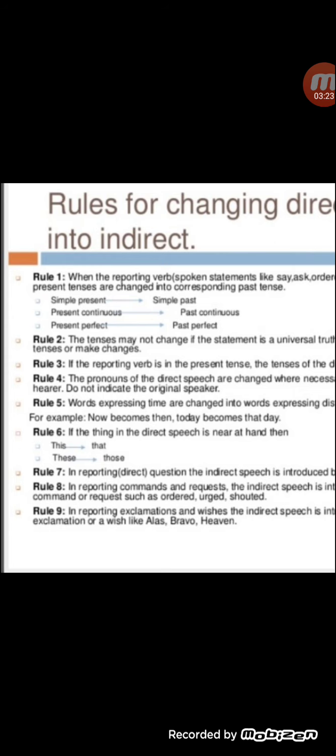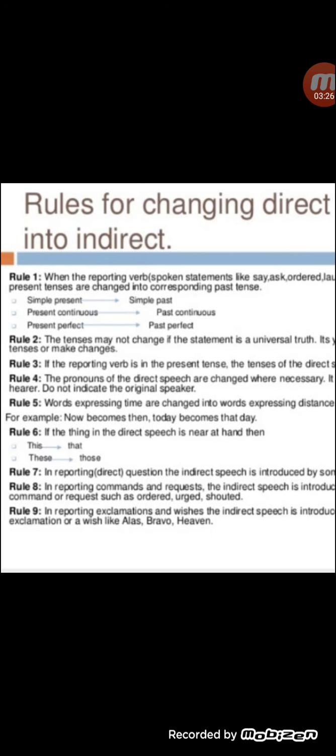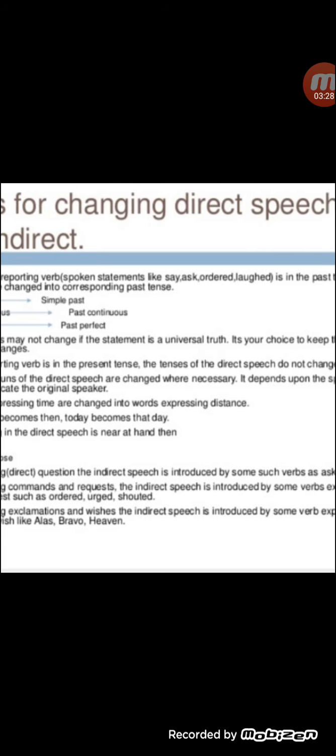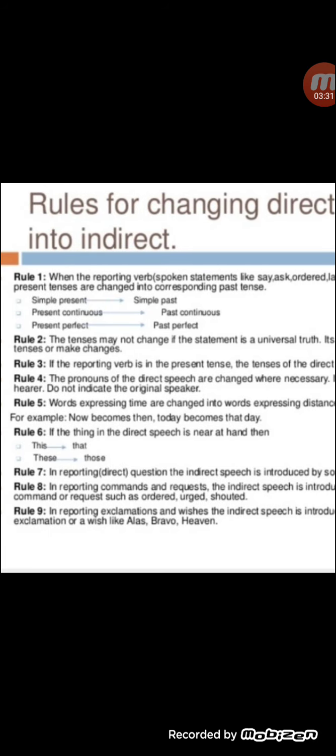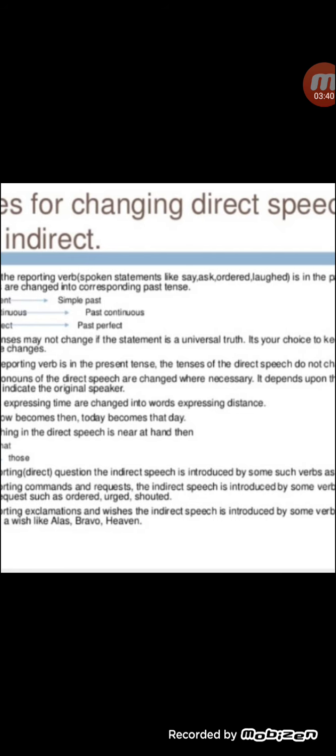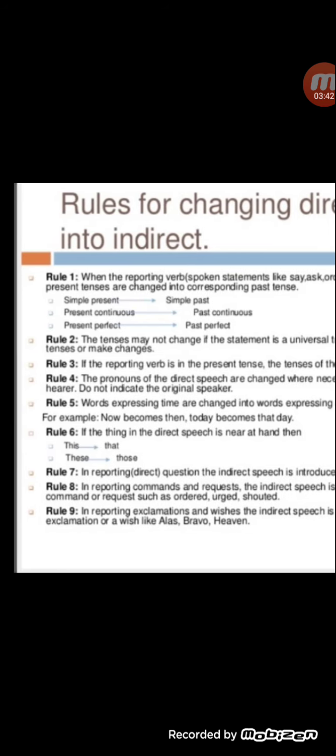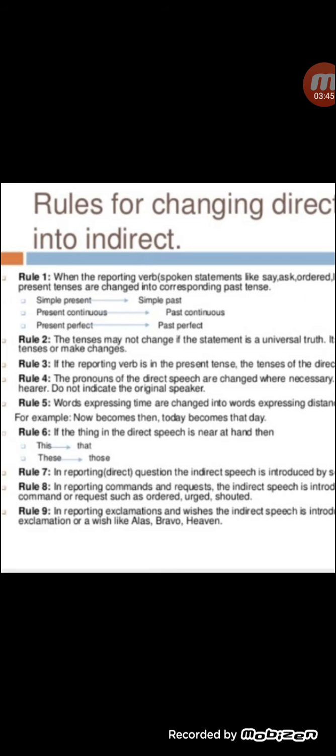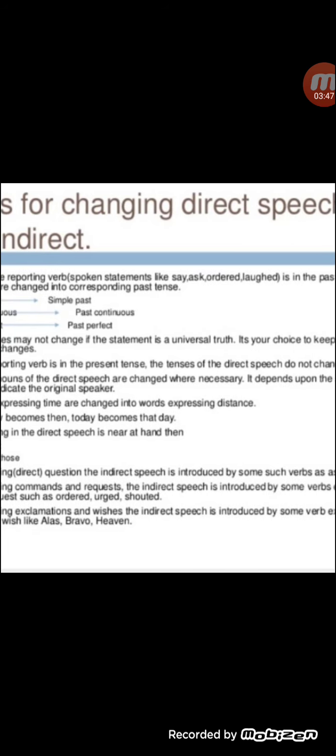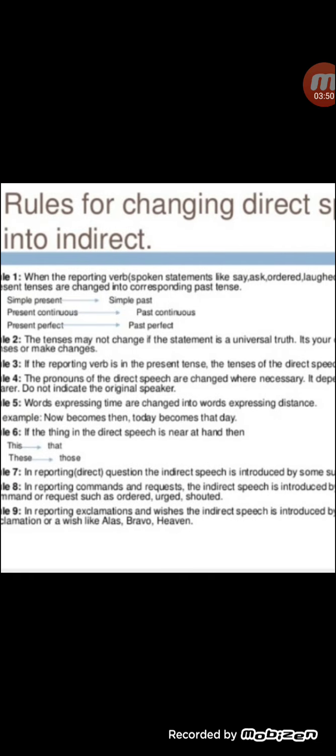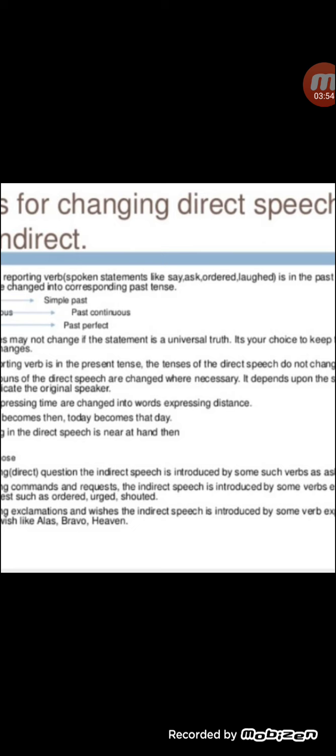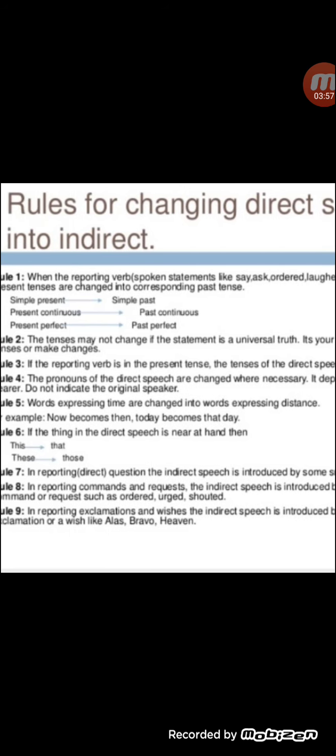Rule number 2, the tense may not change if the statement is a universal truth. It is your choice to keep the original tense or make changes. If the statement is a universal truth, we should not change the tense, right? If the reporting verb is in the present tense, the tense of the direct speech does not change. If the reporting verb is in present tense, we need not change the tenses of the direct speech.